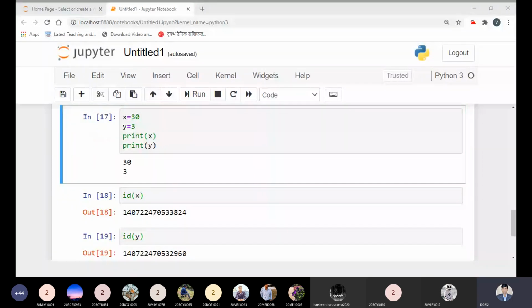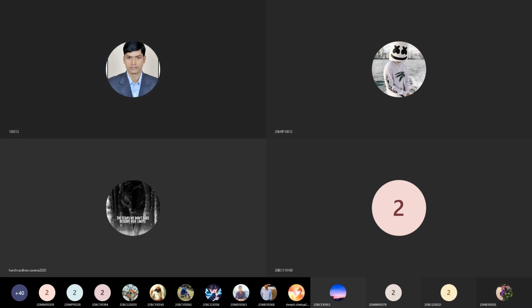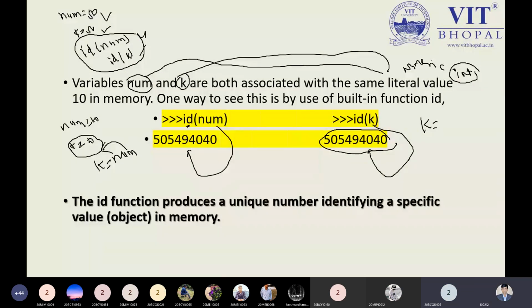So I'm again moving to my example. I'm stopping this part and moving to another example. Sir, I'm asking that for every number the ID generated is different. Every number, yes, of course. That is the name over here, the ID. So ID is a function which produces a unique number identifying a specific value.